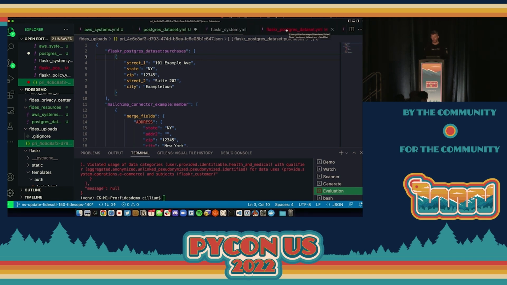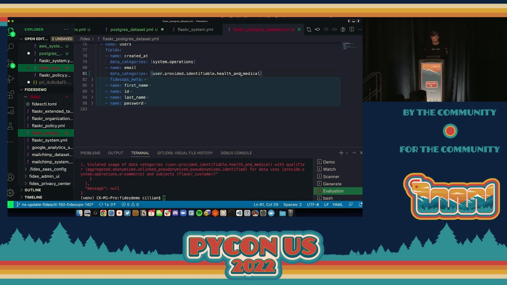So, for example, if I go back to that Postgres data set I had, and let's return this to contact email. And let's say that's systems operations data. We'll say, well, actually, this isn't systems operations data. We're going to say it's user data. Now, by doing that, we're declaring this personal information. So if a privacy request is run now, we would return that timestamp.